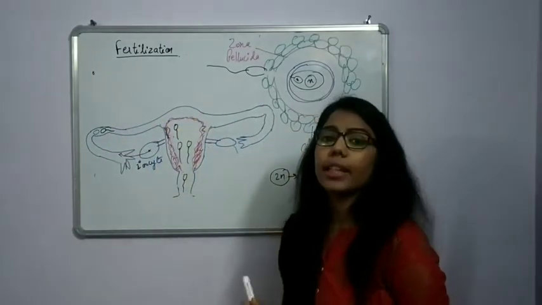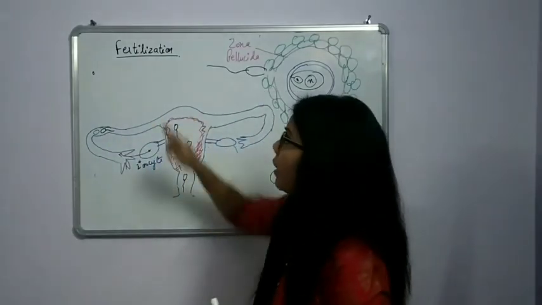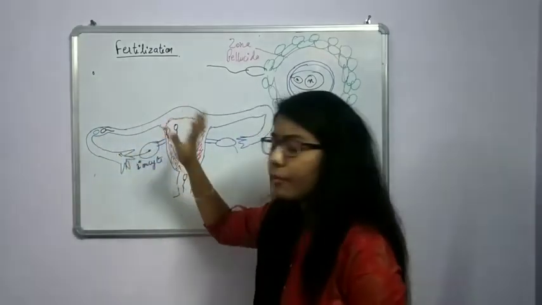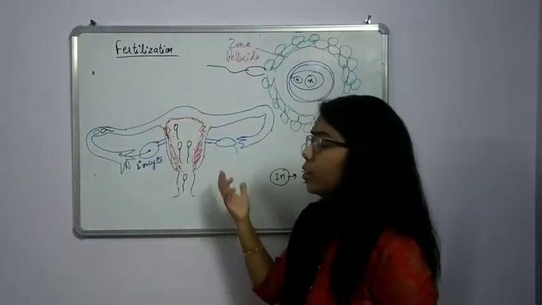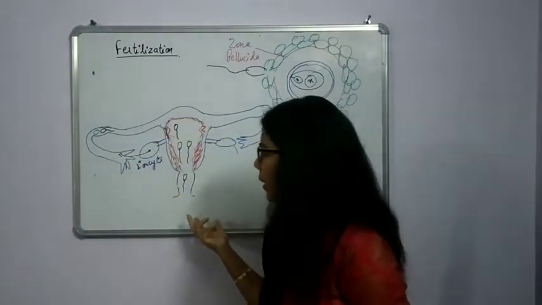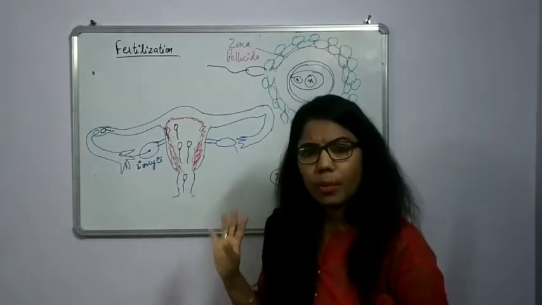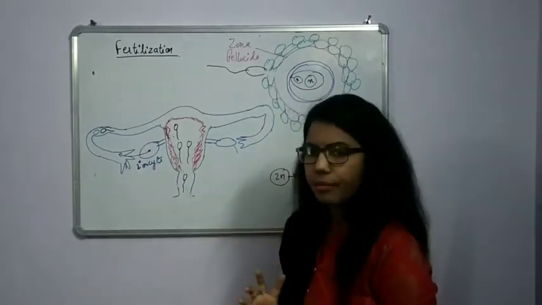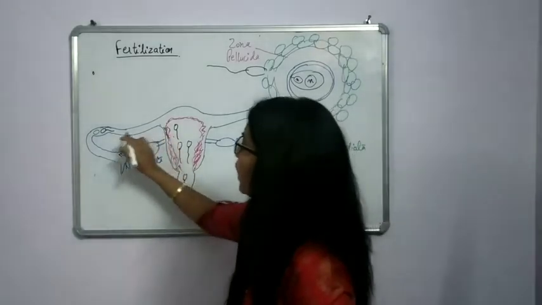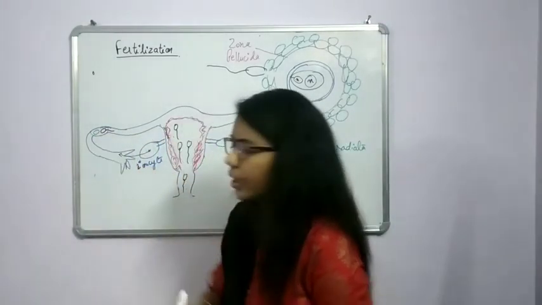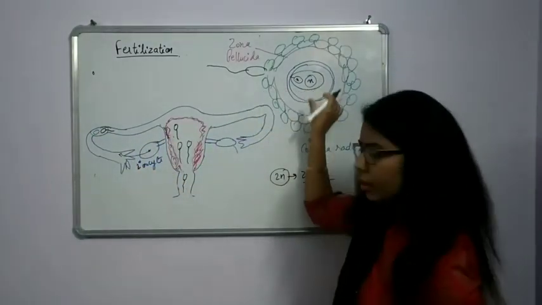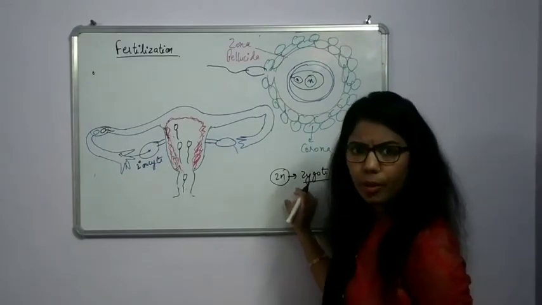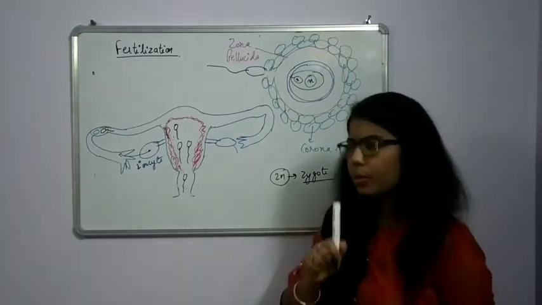That's why in your NCERT it is mentioned that every fertilization does not lead to a pregnancy or an implantation. There must be a proper synchronization. Fine. Now both of these things have reached here. What will happen? Fusion. Due to this fusion, there will be formation of zygote, which is unicellular.